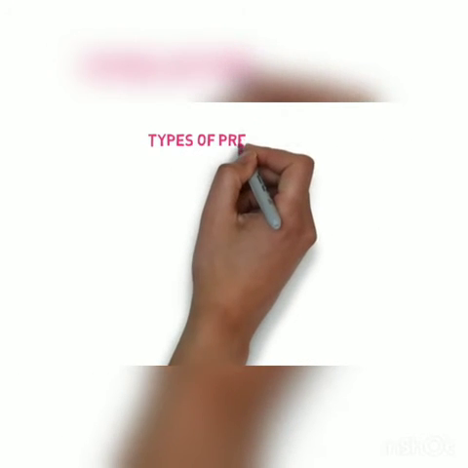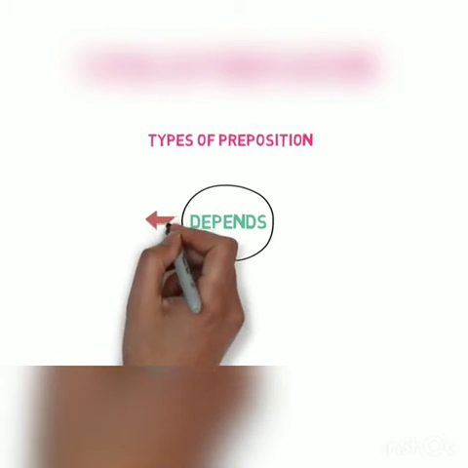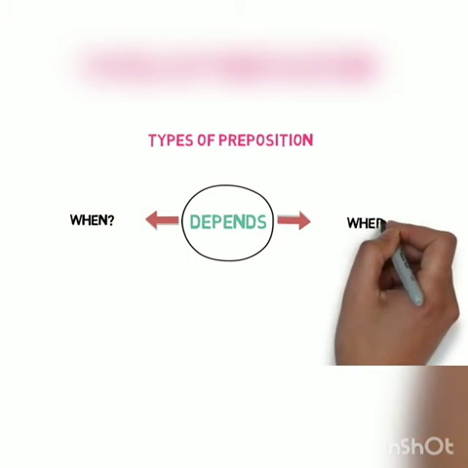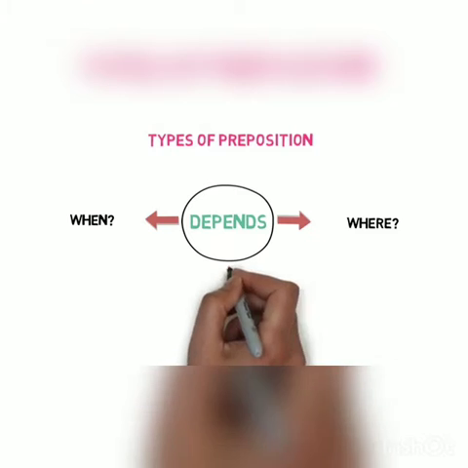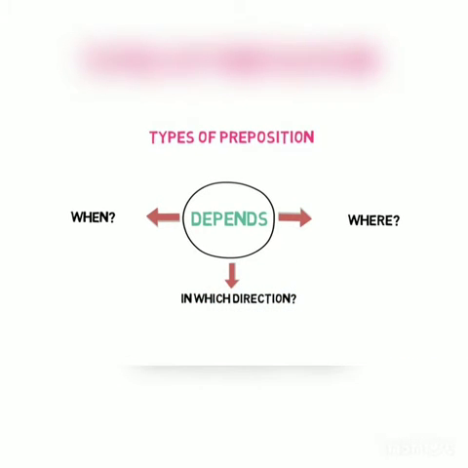Now, let's look into the types of preposition. These are divided into three types depending on three situations. When an event or thing happened, where the event or thing occurred, and in which direction the event or thing is happening.